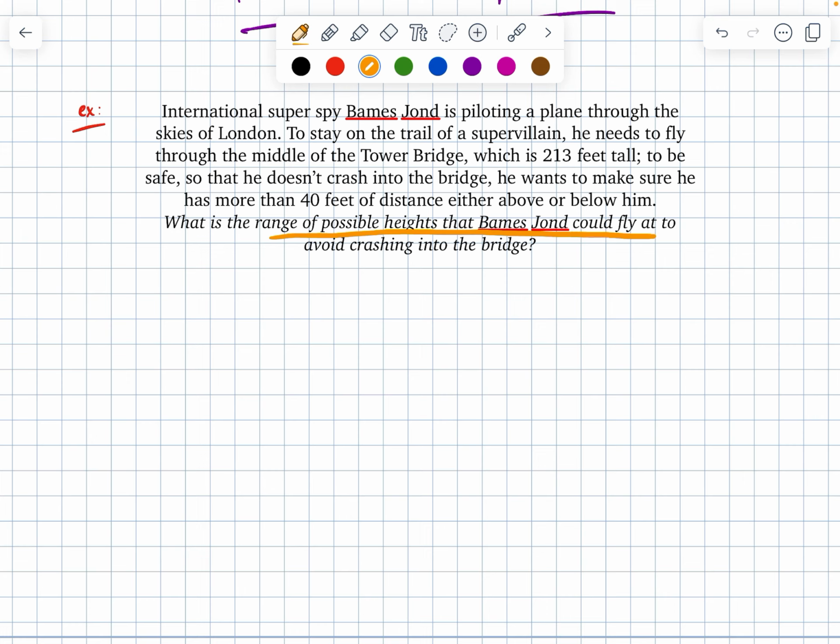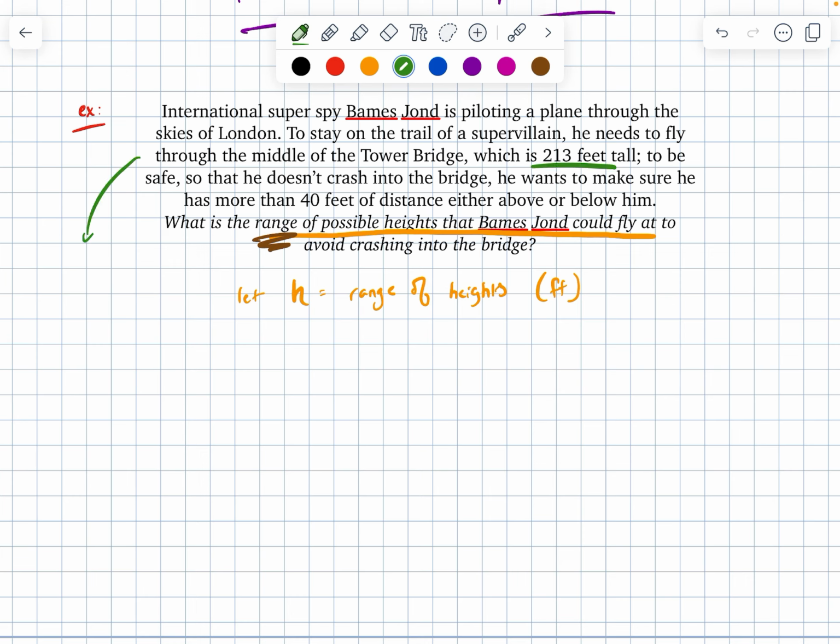So, in terms of the thing that I'm representing, I want to represent the range of possible heights that he could fly at. So in this case, my variable, maybe I'll choose h for height. Let's use h to represent the range of possible heights. My unit here that I often like to include, well, I'm told 213 feet, so feet is probably going to be my unit. Range, that word of course tells me that I'm working with an inequality. I'll give myself a second to read through the rest of my problem to figure out which inequality I need.